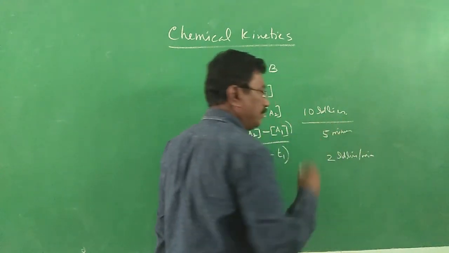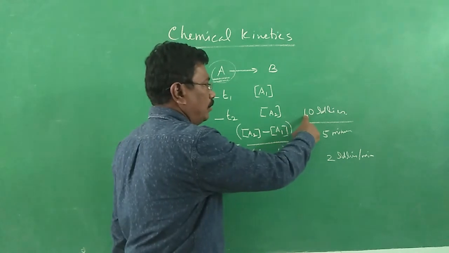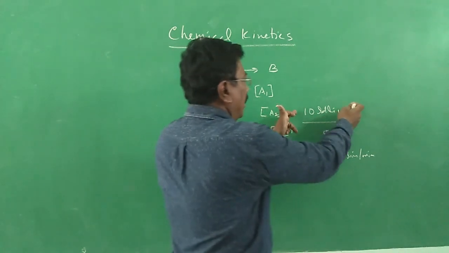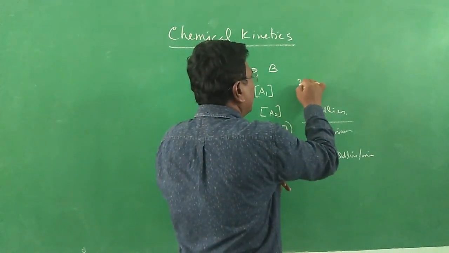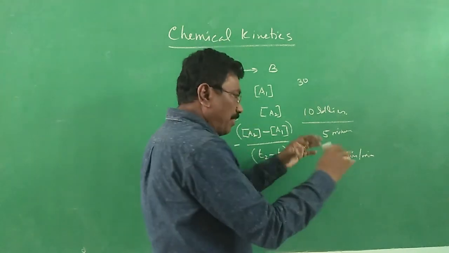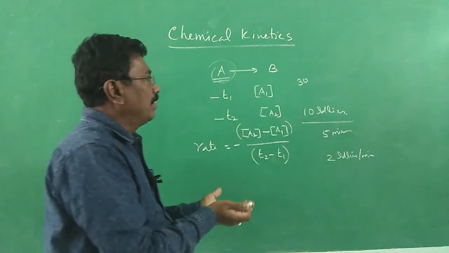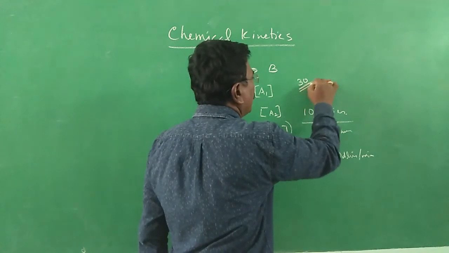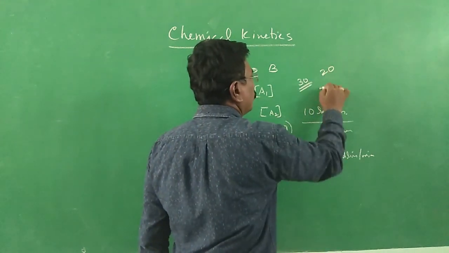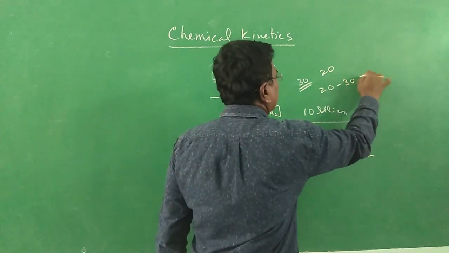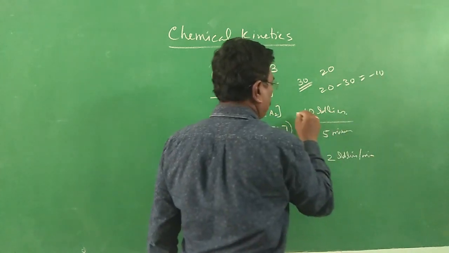That is the speed. Initially there may be 30 idlis available in the container, and finally 20. So 20 minus 30, minus 10.